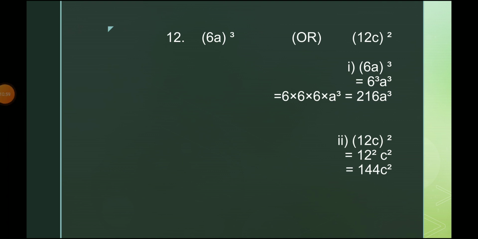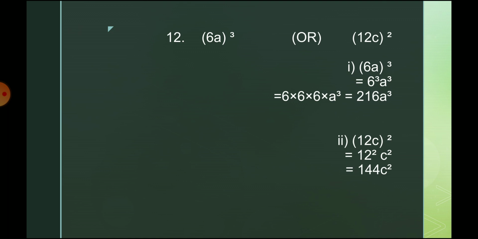The 12th question is 6a the whole power cube. After removing the bracket, we have to write the power separately. So 6 power cube, then a cube. 6 cube means we have to multiply 6 three times, so 6 into 6 into 6 into a cube. So 6 cube means 216 a cube. This is the answer.